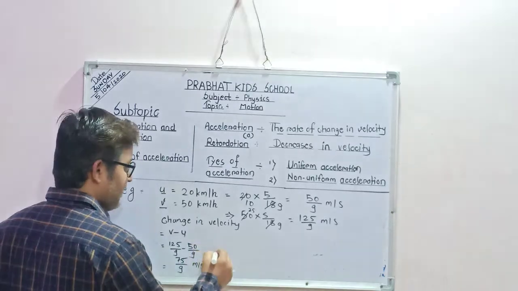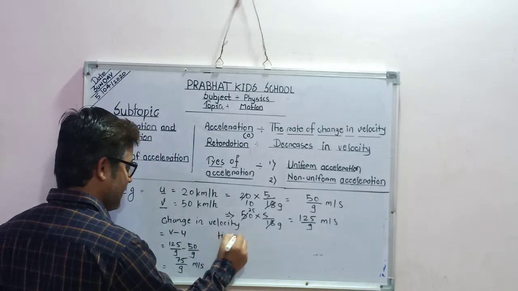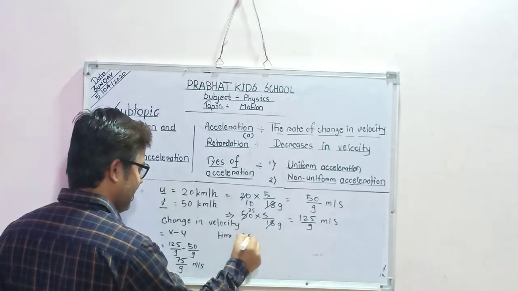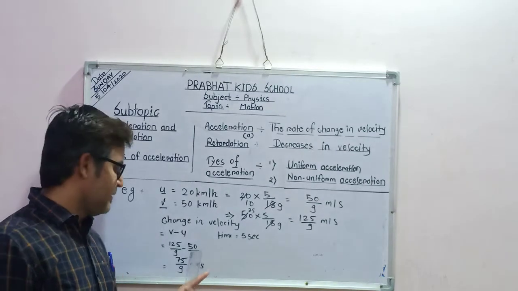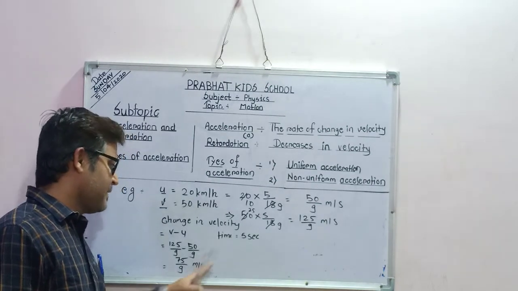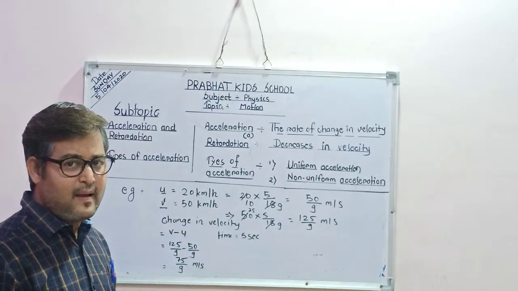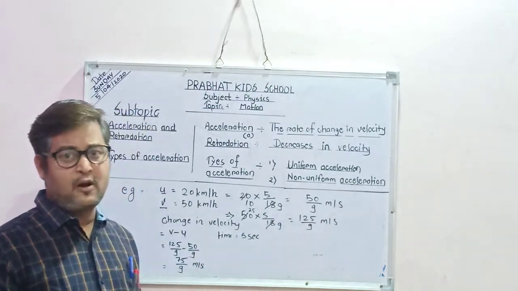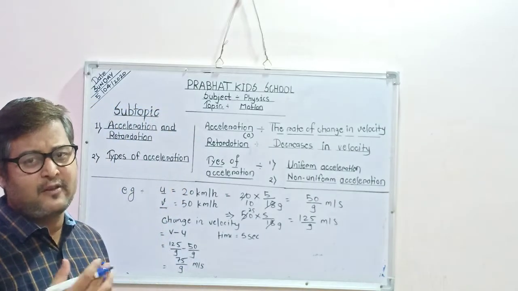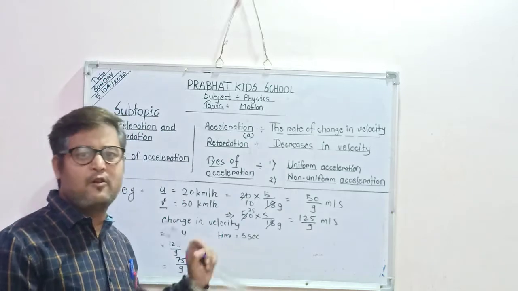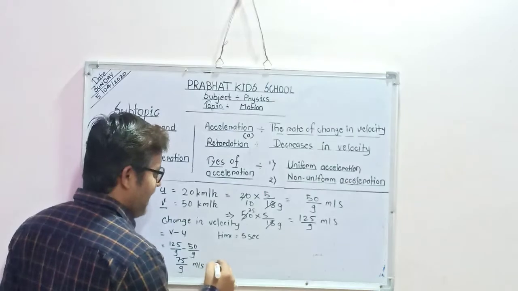And then the second thing, my time: 5 seconds. I change my velocity in 5 seconds. The velocity is already converted into meter per second, and time is given in seconds, because what was my problem? I am moving with the velocity of 20 kilometer per hour. I increase my velocity from 20 kilometer per hour to 50 kilometer per hour in 5 seconds. Time is 5 seconds. So what is my acceleration?